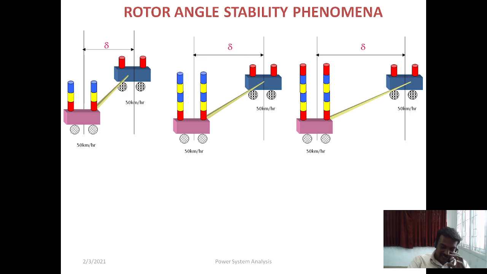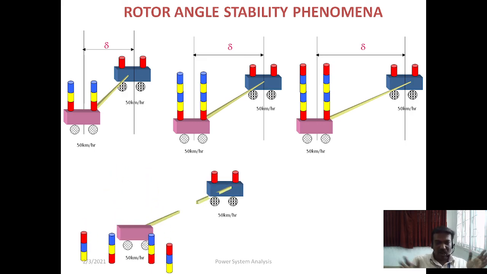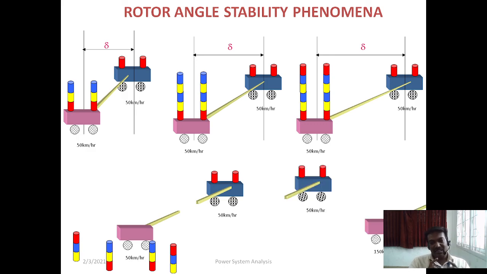Now assume that suddenly the load is removed from the rotor, from this second part. What happens? We are removing all the load from the rotor side. So when you remove the load, the first machine will be running at 50 kilometers per hour, whereas the second machine will be running at 150 kilometers per hour, because we already increased the acceleration and that acceleration will continue. Once the speed between the two machines changes, the synchronization between the stator and rotor will automatically collapse and it will be totally shut out. This is the problem that occurs in rotor angle stability.